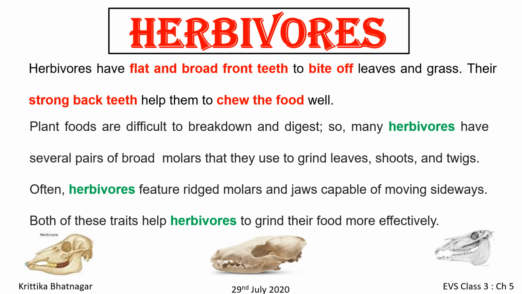Herbivores have several pairs of broad molars that they use to grind leaves, shoots, and twigs. Often herbivores feature rigid molars and jaws capable of moving sideways. Both of these traits help herbivores to grind their food more effectively.